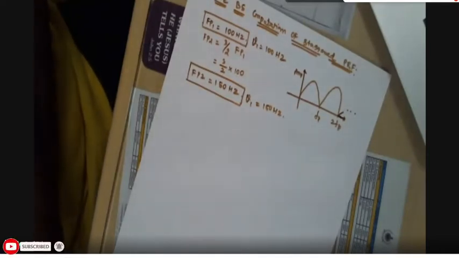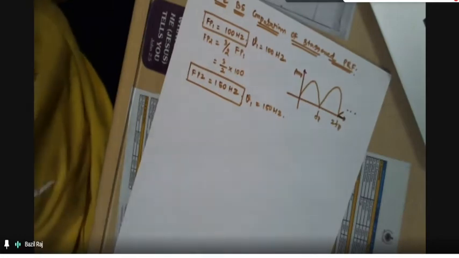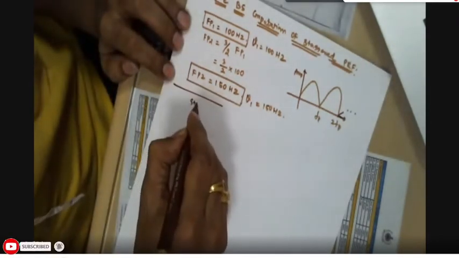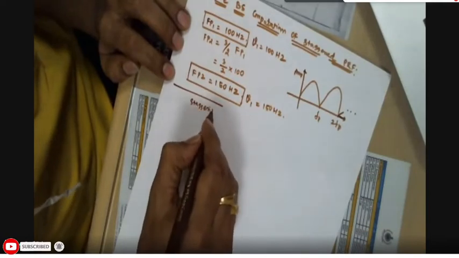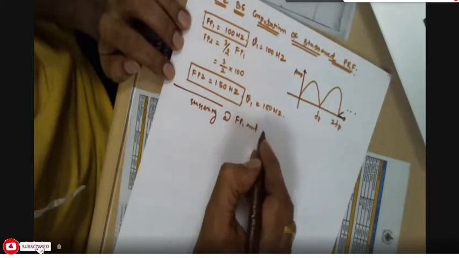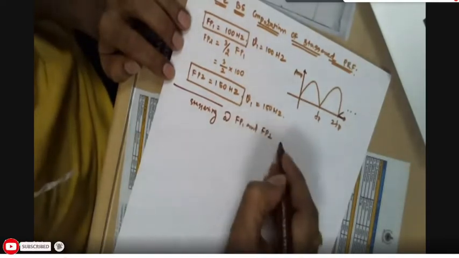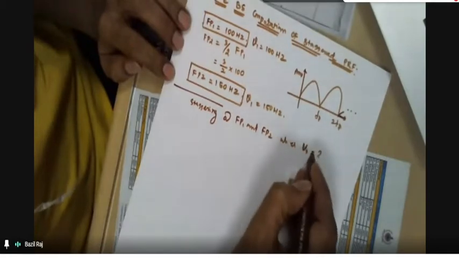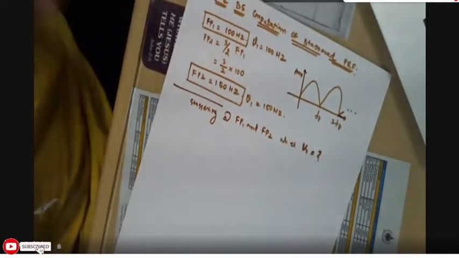But where will be the first blind speed then? Whenever we are staggering at FP1 and FP2, where is V1 then? Where will be the V1?